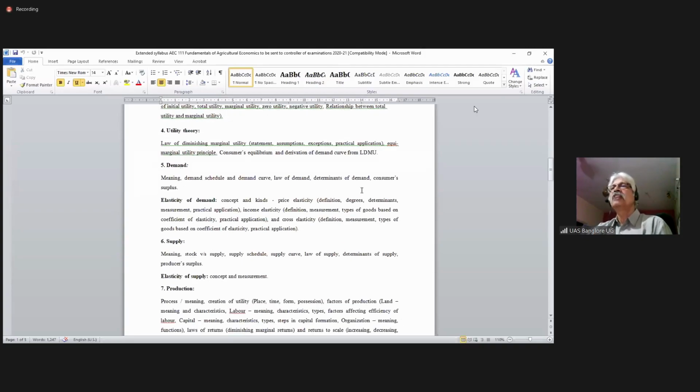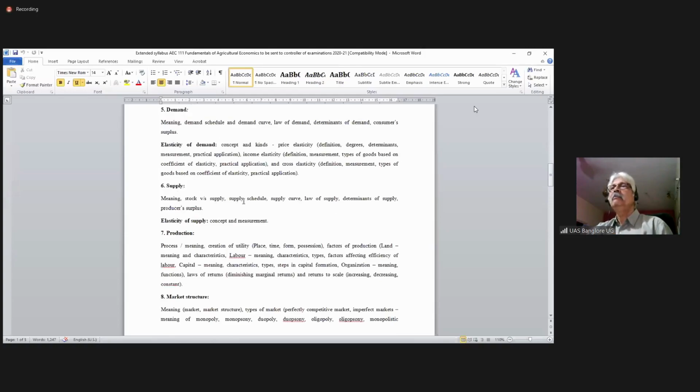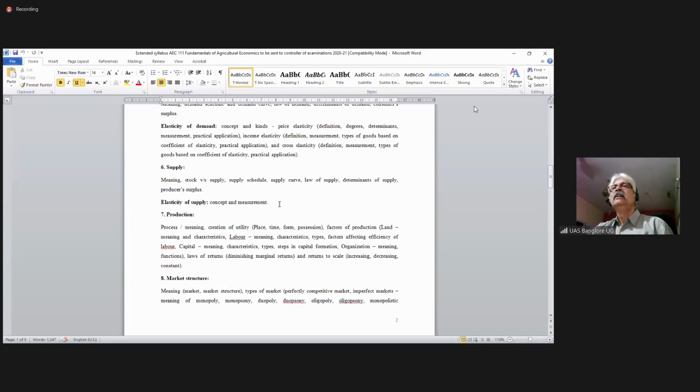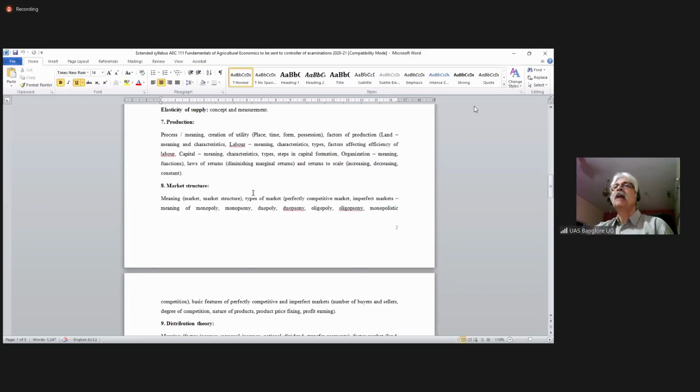Demand, meaning, schedule, and all those things. Elasticity of demand, cross elasticity, income elasticity. Supply, meaning, and other things, and also the elasticity. Elasticity of supply. Then production, meaning, and other things, factors of production, land, labor, capital. Market structure, monopoly, duopoly, duopsony.